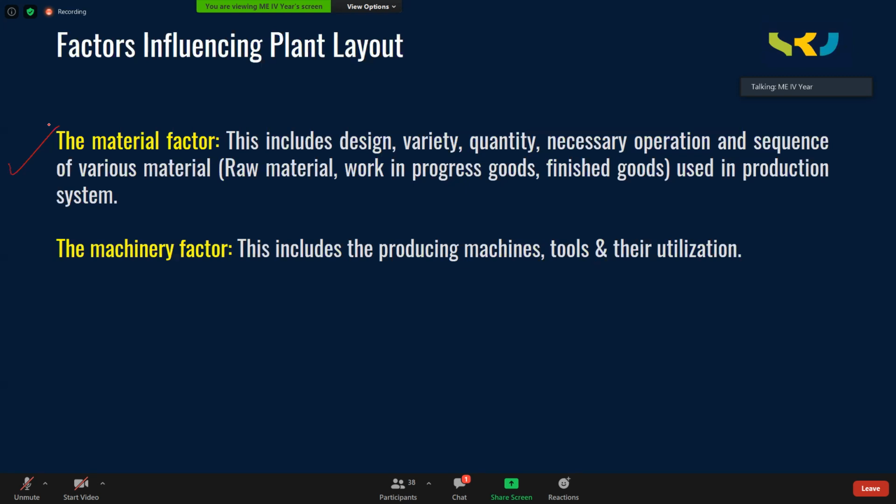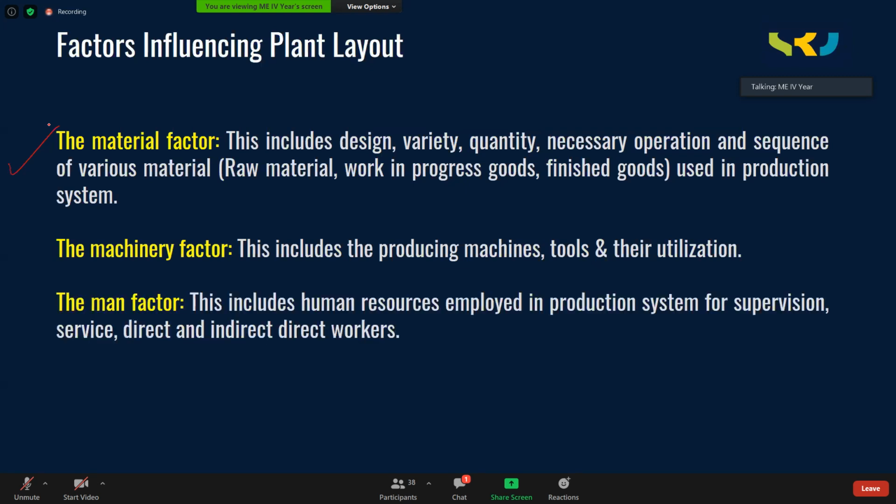Accordingly, we will keep the machines. The machinery factor is another one. This includes production machines, tools, and their utilization. What kind of machines are you using? Are they general purpose machines or special purpose machines? To what extent are you utilizing them? Are you going to use them for mass production or for job shop production? What are you using these machines for? Depending on that also, we prepare a layout. If it is mass production, these machines are kept in a serial order, depending on the operation sequence.